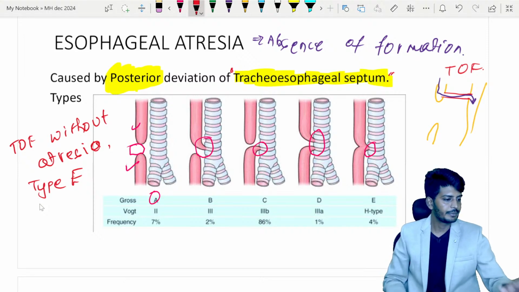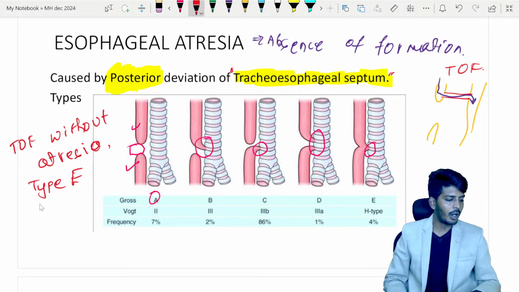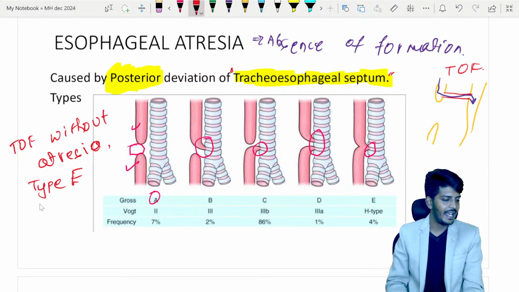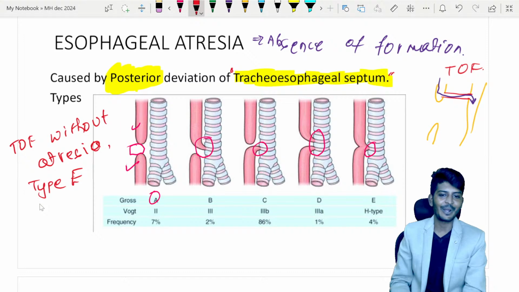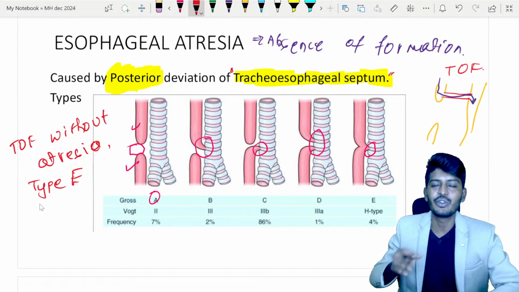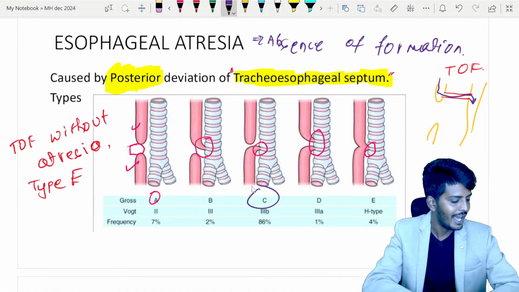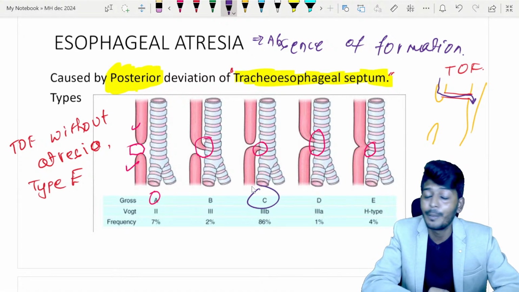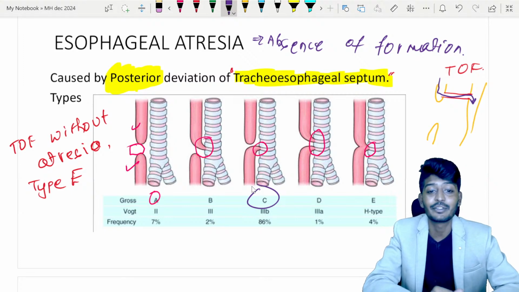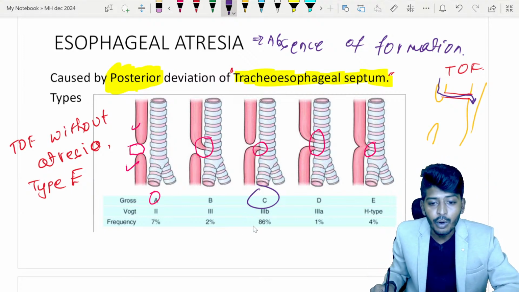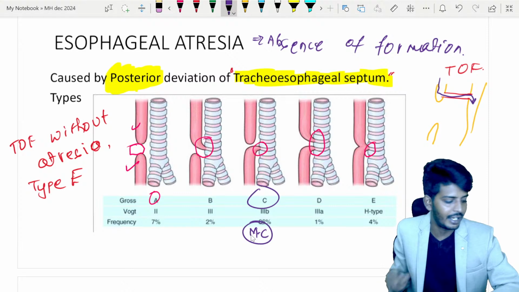Let me see. Okay. Most common type, Nandi says it is A, E. Okay. No, the answer is actually type C. Type C is the most common type. Okay. Remember, type C is the most common type, not type A, but type C. This question has been previously asked. Most common type is type C.